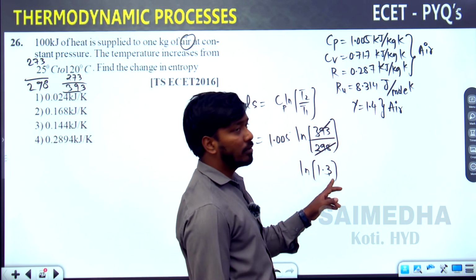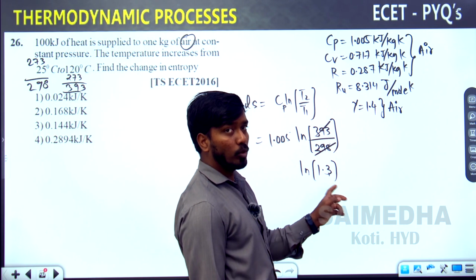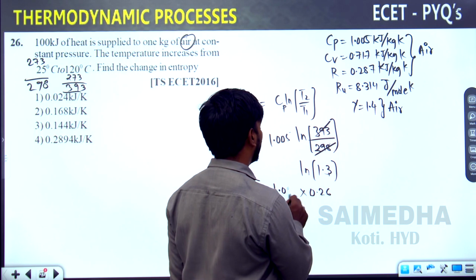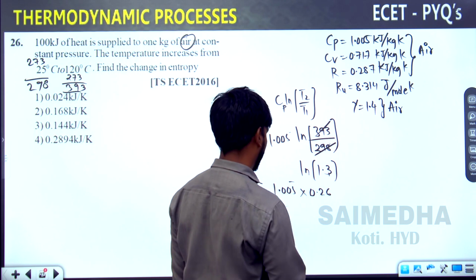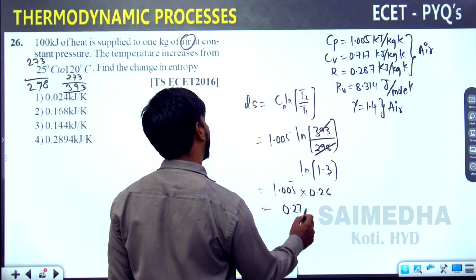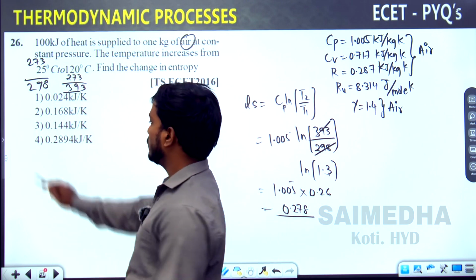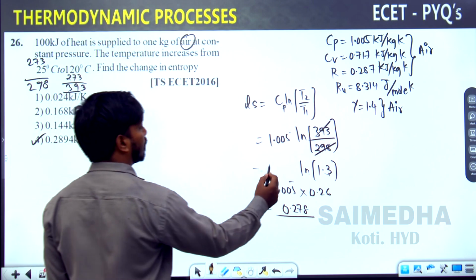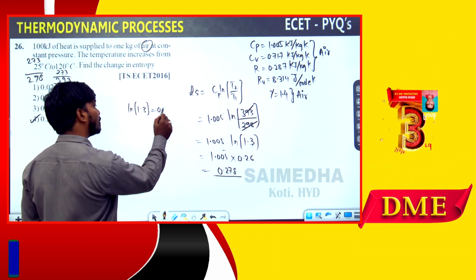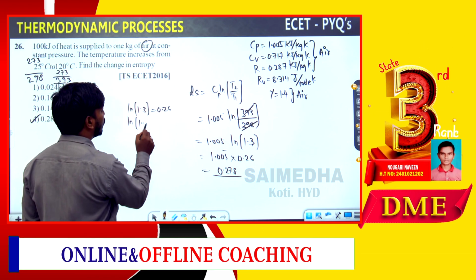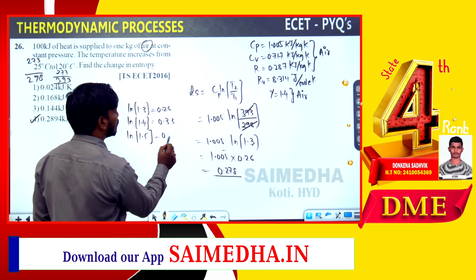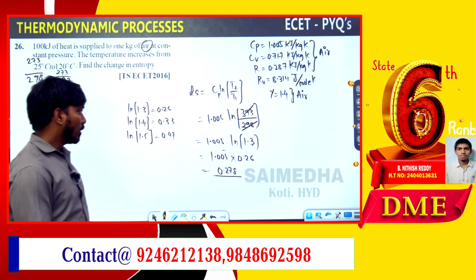For 1.3 you get approximately 0.26 something, times 1.005, around 0.27 or 0.28. So the nearest value is 0.289. These values you need to know: log 1.3 is around 0.26, log 1.4 around 0.33, log 1.5 around 0.4055. Few values you need to know.